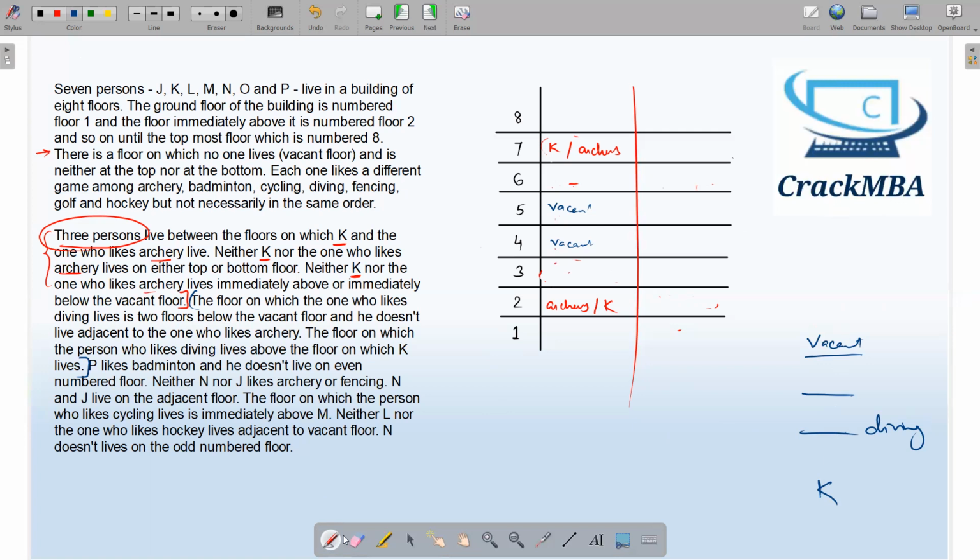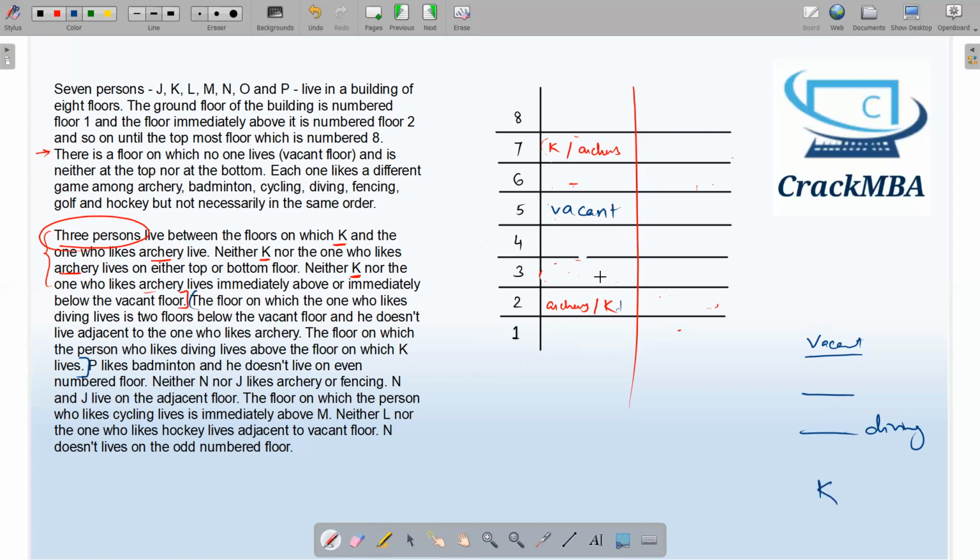Now let's place the diving guy with respect to the vacant one. So if I put vacant over here, the diving guy will come over here. But the problem is either over here there will be archery or K, and diving should be above K. So it is not satisfying this condition. So the vacant place will not come over here, and the only position where the vacant place can come is this one.